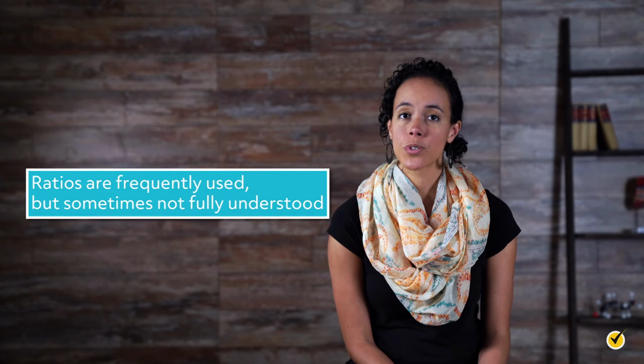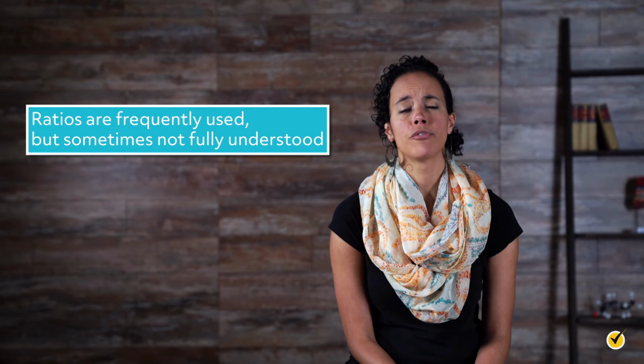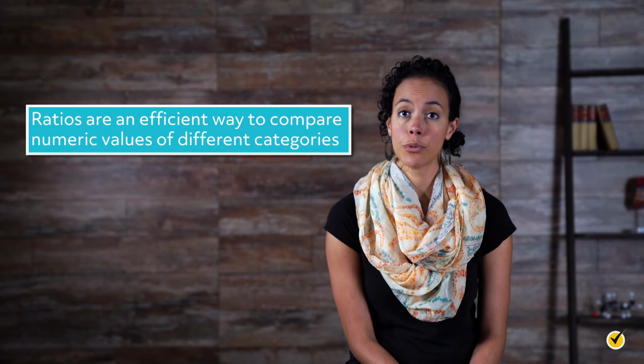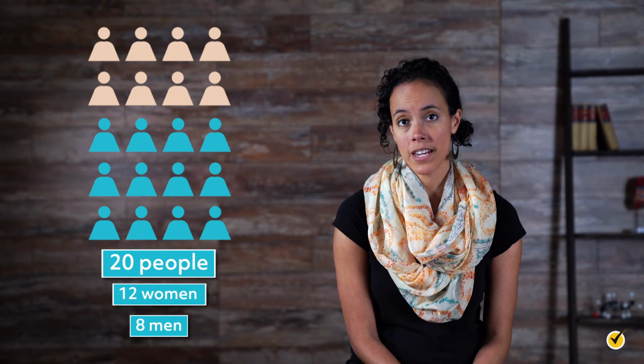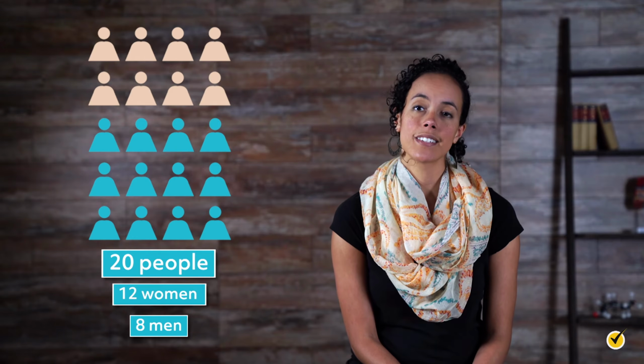As mentioned, ratios are frequently used, but sometimes not fully understood. Simply put, ratios are an efficient way to compare numeric values of different categories. For example, let's say that you have a room of 20 people comprised of 12 women and 8 men. The two categories are men and women, so your ratios would look like this.